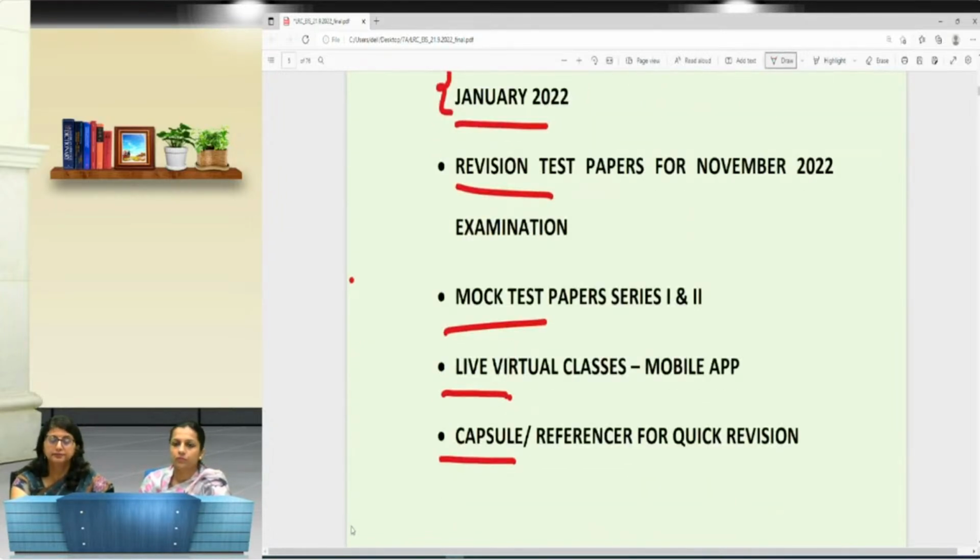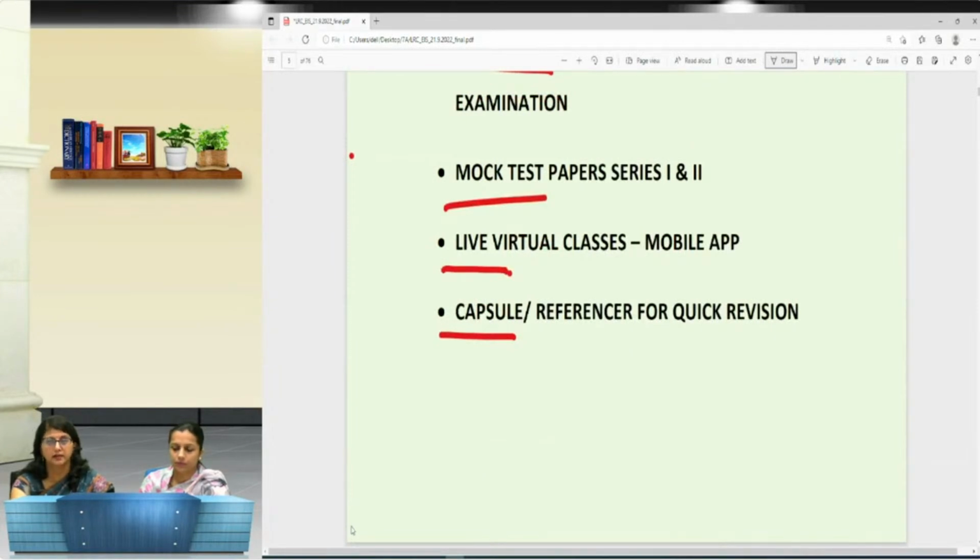For quick recapitulation, we have produced a summarized form of the entire course chapter wise, in tabular form or maybe in chart or diagrammatic form. So at the end of the completion of your course you can refer to these capsules, so that they provide you a quick recapitulation of the entire course.